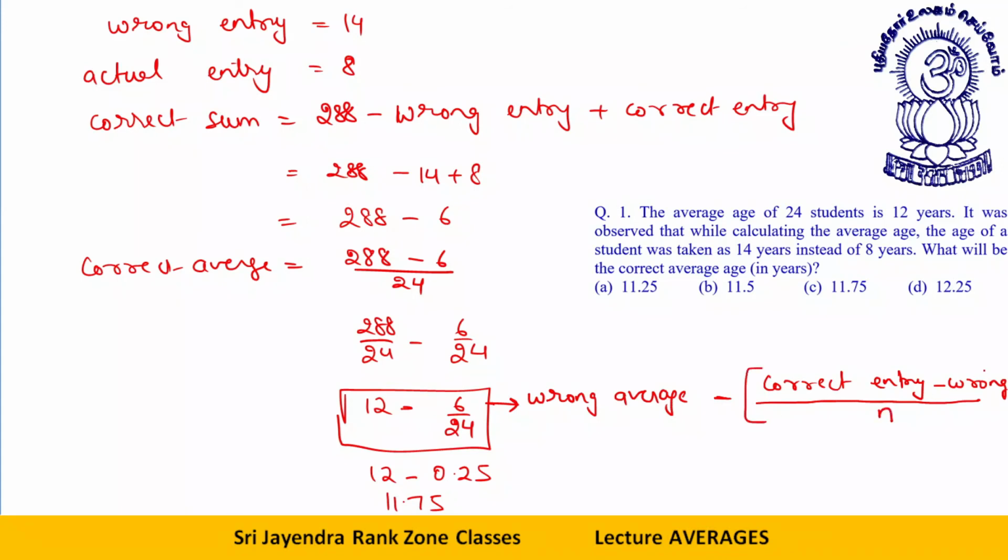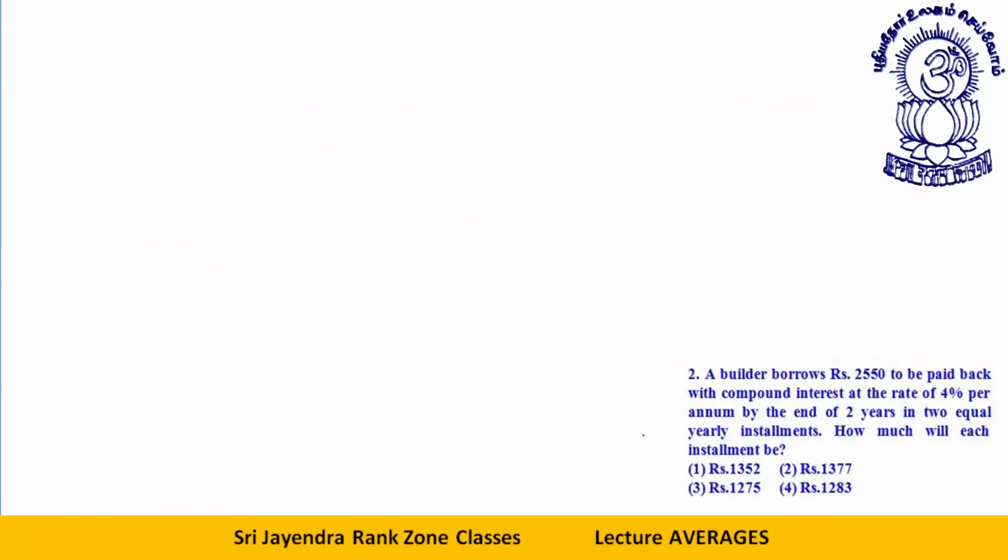Okay, I wrote it wrong. It is the wrong average minus wrong minus correct divided by n. This will be your answer. You can directly check. The wrong average was 12 minus, what is the wrong? Wrong is 14, right is 8, divided by 24. So you get 12 minus 6 by 24. This will be your final answer. Okay, dear friends, let's take one question of this type directly.